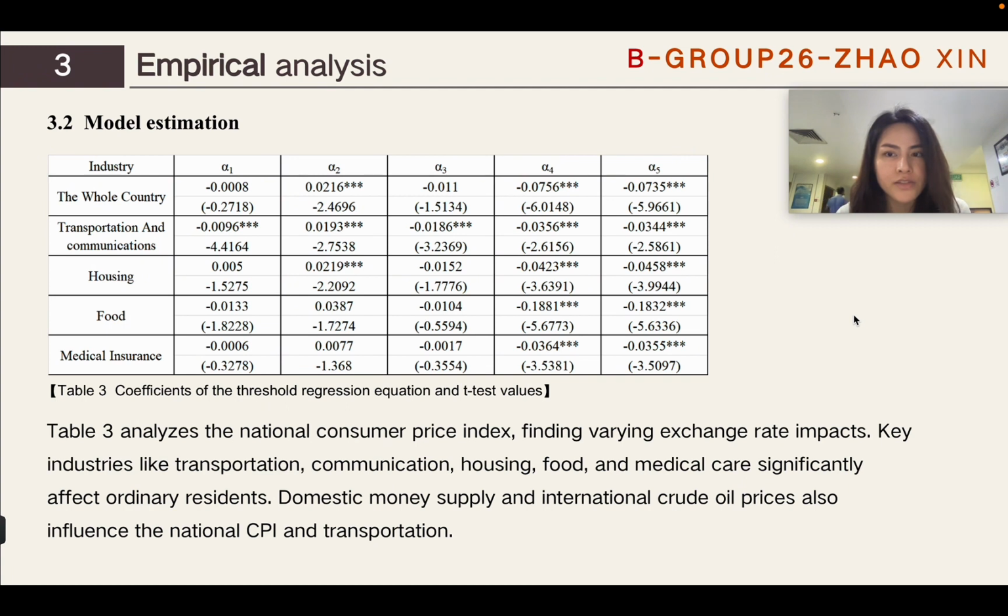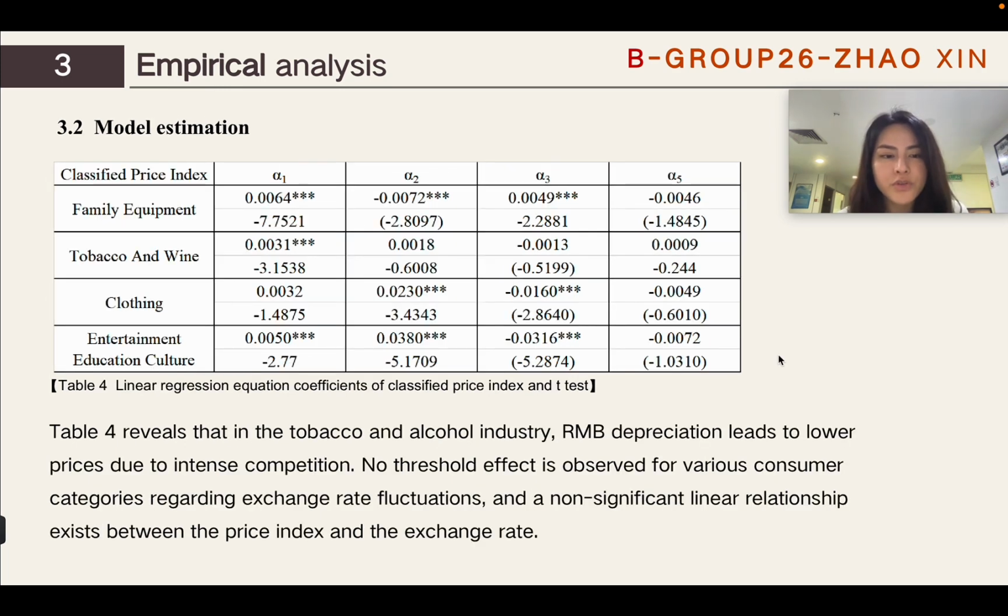Table 3 analyzes the National Consumer Price Index, finding varying exchange rate impacts. Key industries like transportation, communication, housing, food, and medical care significantly affect ordinary receipts. Domestic money supply and international crude oil prices also influence the national CPI and transportation. Table 4 reveals that in the tobacco and alcohol industry, RMB depreciation leads to lower prices due to intense competition. No threshold is observed for various consumer categories regarding exchange rate fluctuation, and a non-significant linear relationship exists between the price index and the exchange rate.